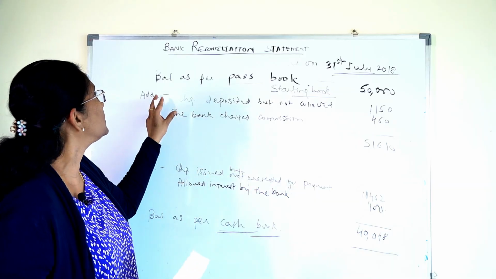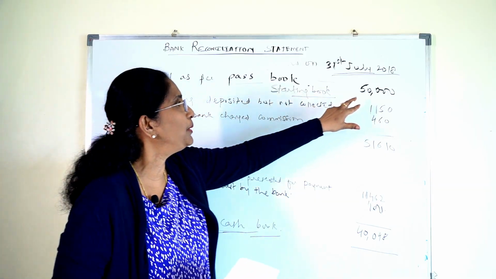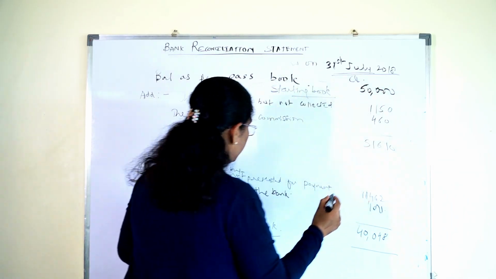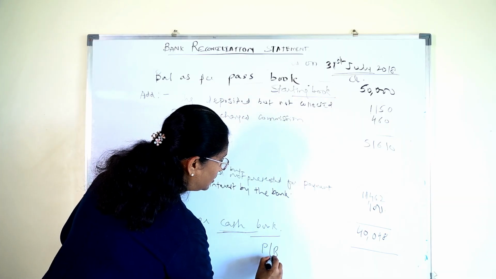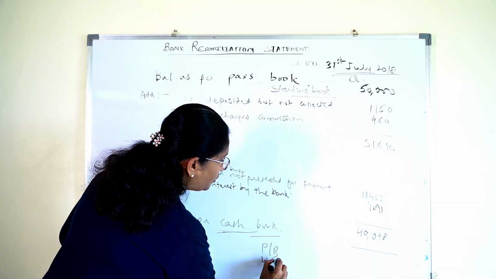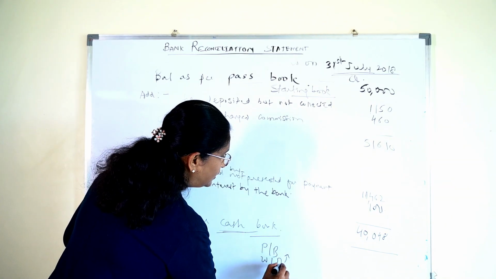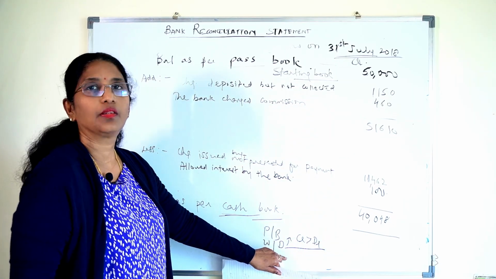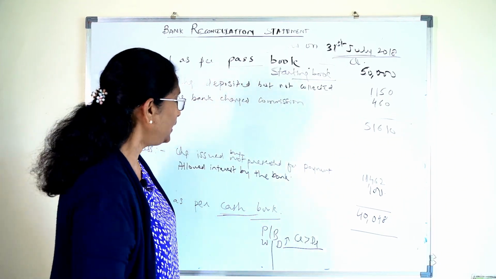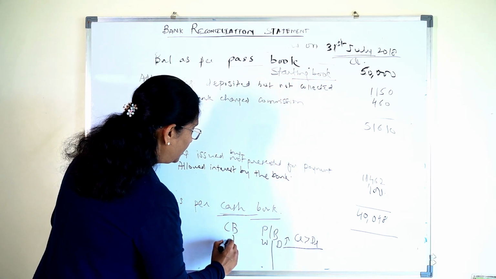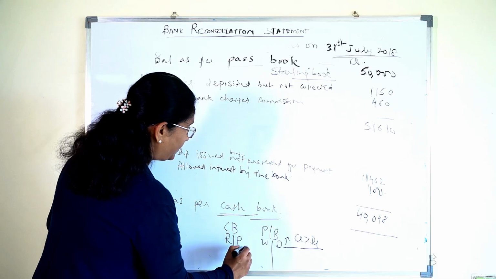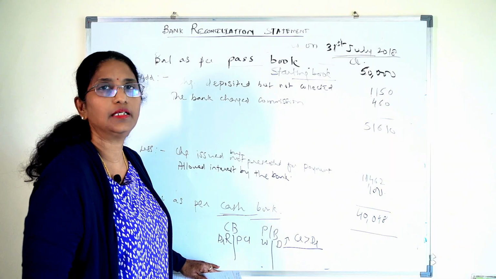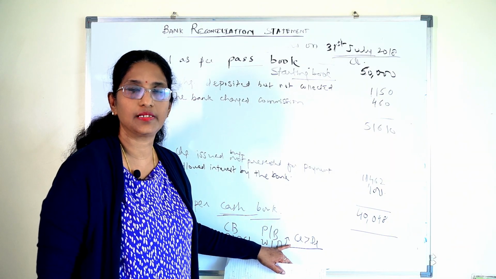Now you can see this is the balance as per passbook. Favorable balance means it is a credit balance. I also explained why it is a credit balance. In the passbook, again I am telling you, withdrawal and deposit. Deposit is more, that means credit is more than debit. This is the balance as per passbook. And in the cash book, it will be receipt greater than payment, that means debit greater than credit. Both of these are favorable balances.